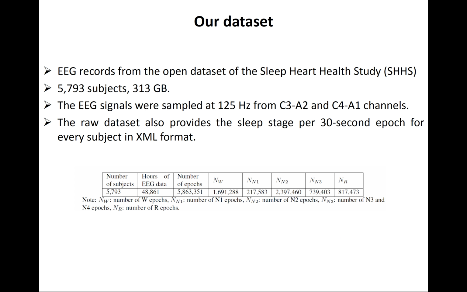So we try to answer this question by looking at an open source dataset from the Sleep Heart Health Study. It has more than 5,000 subjects with a combined size of more than 300 gigabytes. The raw EEG signals were sampled at 125 Hz with 2 different channels. And the raw dataset also comes with the labels, which are basically the sleep stage for each 30-second epoch.